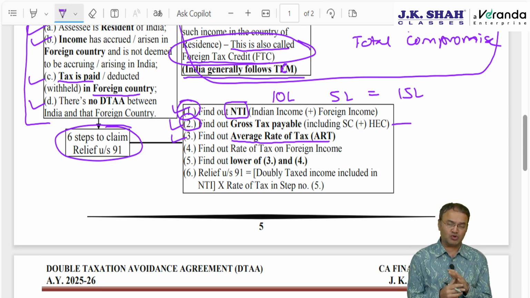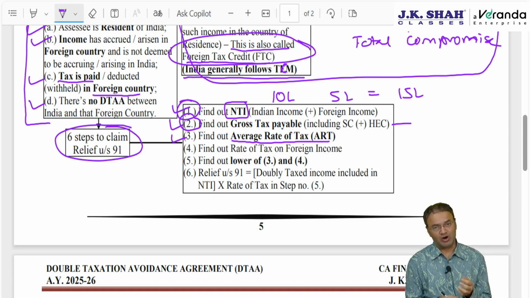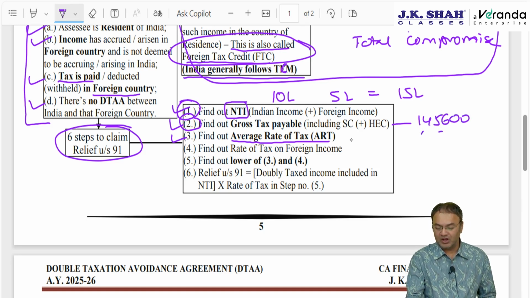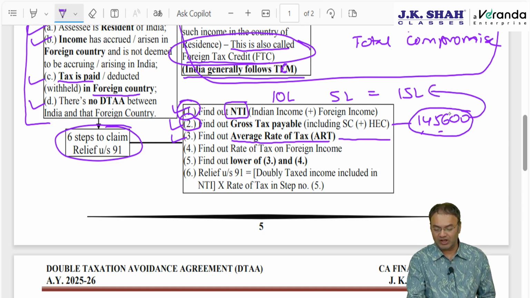If the question is on an individual and it does not clarify whether the new scheme or the old scheme is opted, then we know pretty well the new scheme is the default. Accordingly, go ahead and write your assumption. Under the new scheme, tax payable works out to be 1,45,600. Next step, ART. Find out 1,45,600 is what percentage of 15 lakh. Supposedly it works out to be 9.18%, hypothetically.